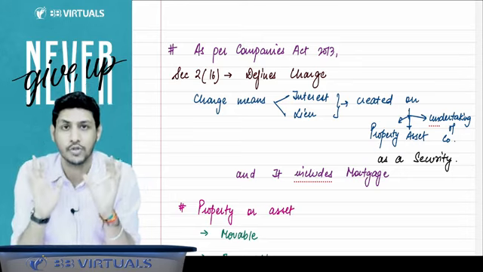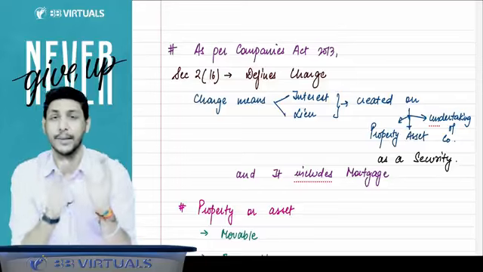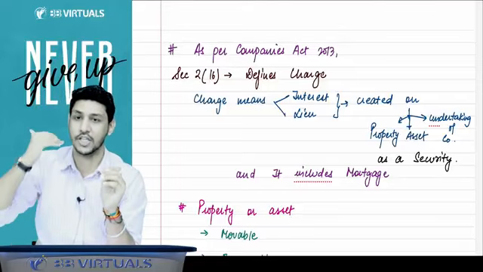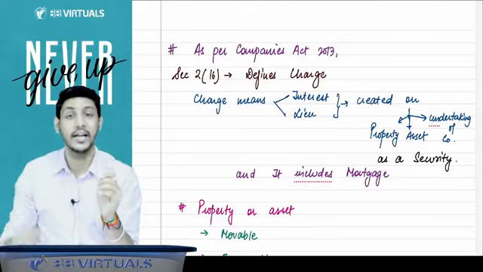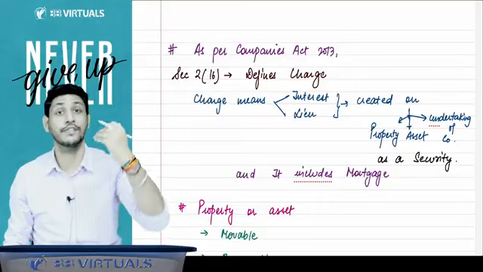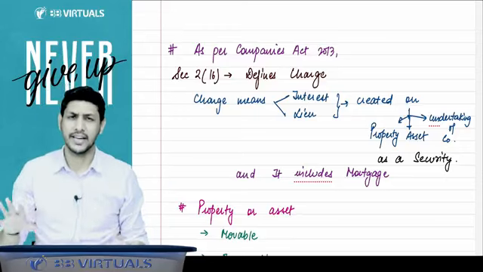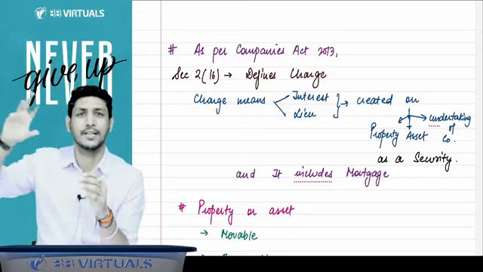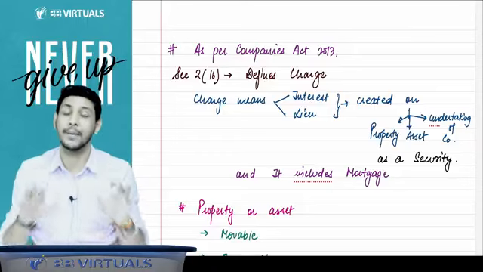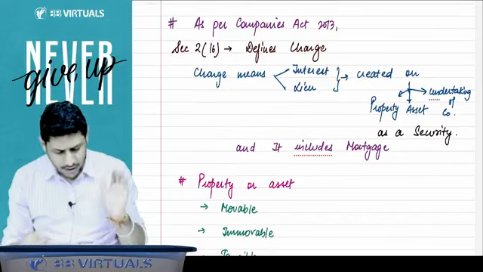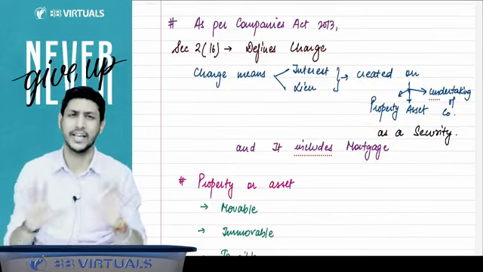That is called hypothecation. So the basic difference between pledge and hypothecation is that in case of pledge, the possession of the asset is transferred to the lender, but in case of hypothecation, the possession of that asset on which charge is created is not transferred to the lender. So in general life, mortgage, pledge and hypothecation are different, but in the Companies Act, we do not create any differentiation between mortgage, pledge, hypothecation.